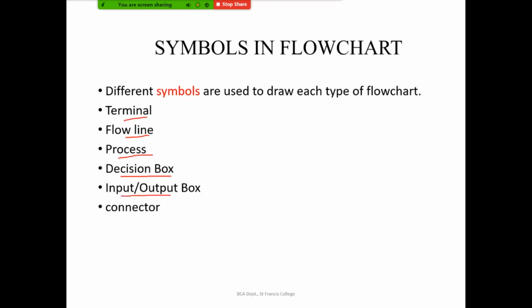Another symbol which is used is the input box or output box, which is nothing but a parallelogram, and a connector, which is used to link between two flowcharts which cannot be fitted in a single sheet. In case your flowchart is very lengthy and you can't fit it in one page, you can always use a connector. Also, if you have some sub functions, you can connect them wherever required. So these are the essential or basic symbols which are used in the flowchart.